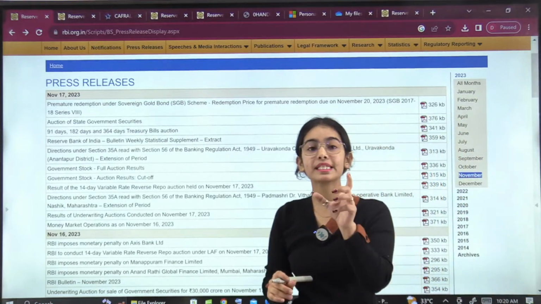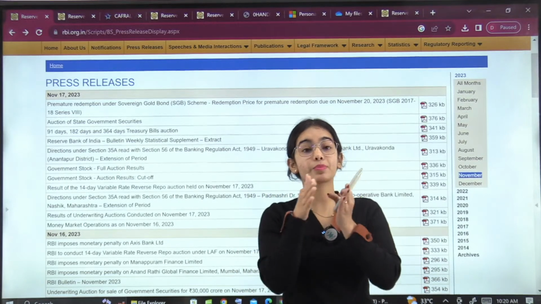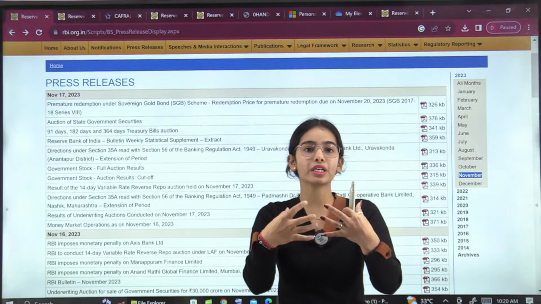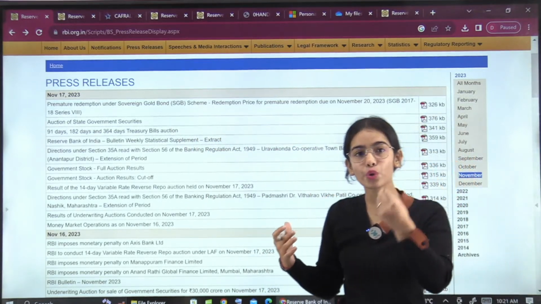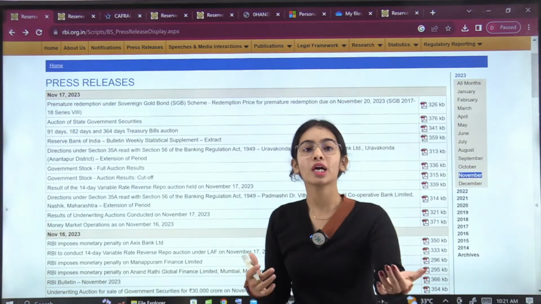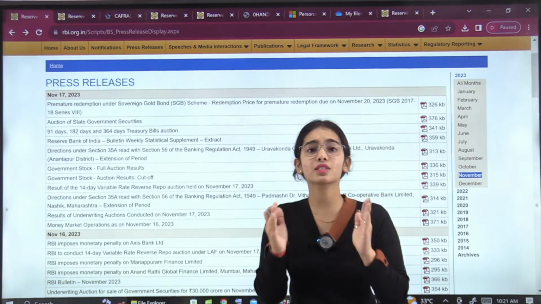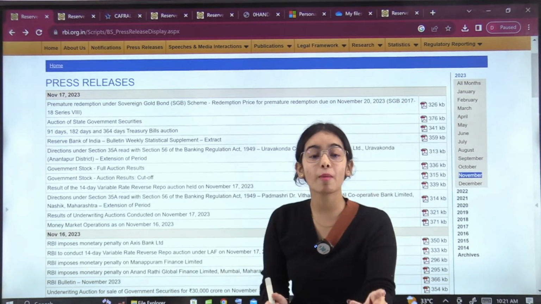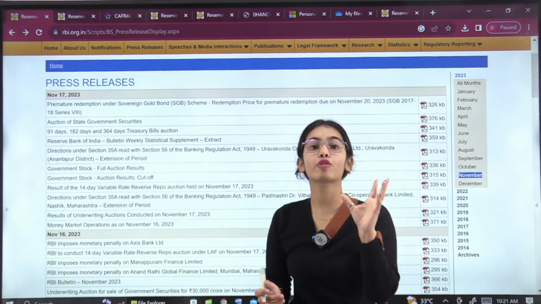Now here you can see sovereign gold bond is being discussed again and again, that there is premature redemption happening, or the government or the Reserve Bank of India is releasing the sovereign gold bond. So should you know how much premature withdrawal or premature redemption is happening? That is not important. What is important from the exam point of view is to know about the sovereign gold bond scheme, and the questions have been seen from the scheme.